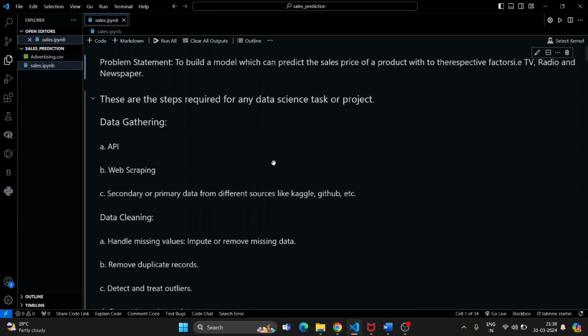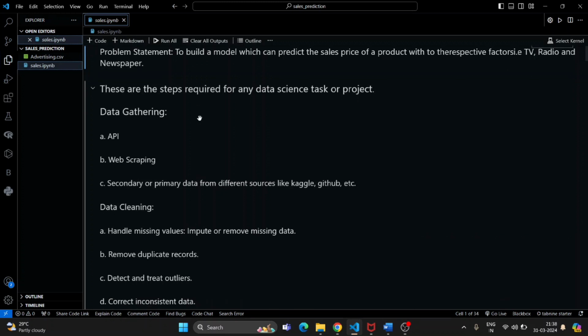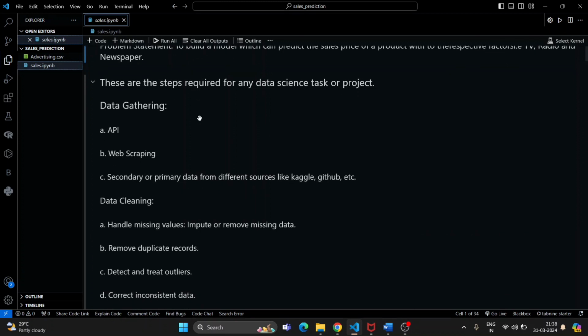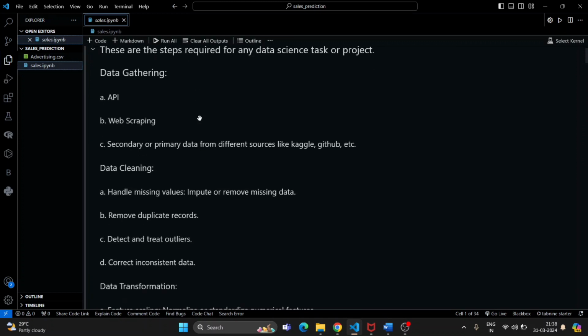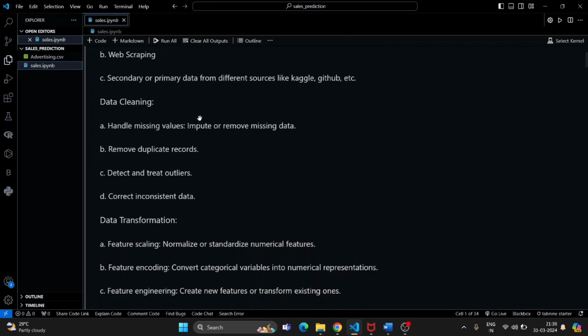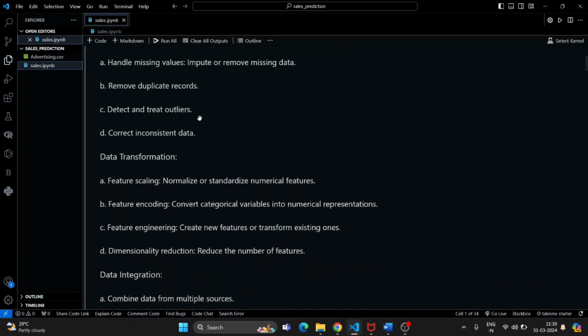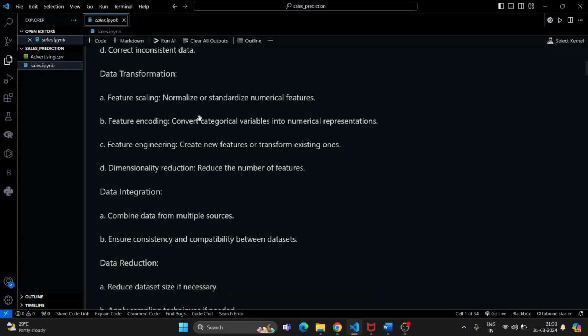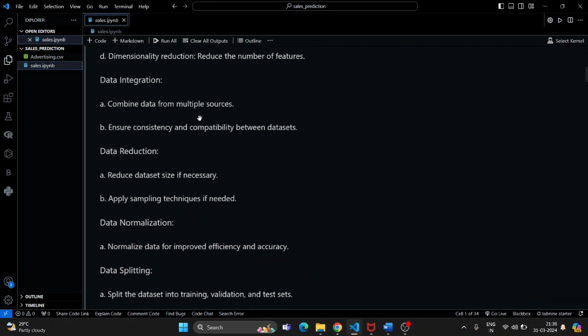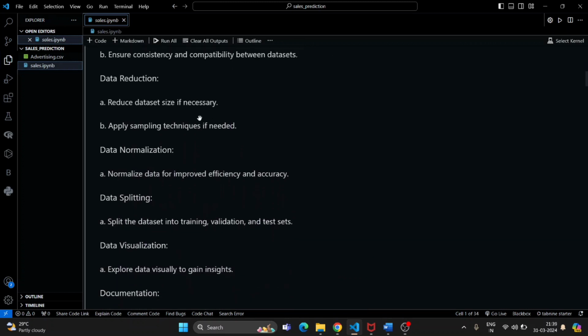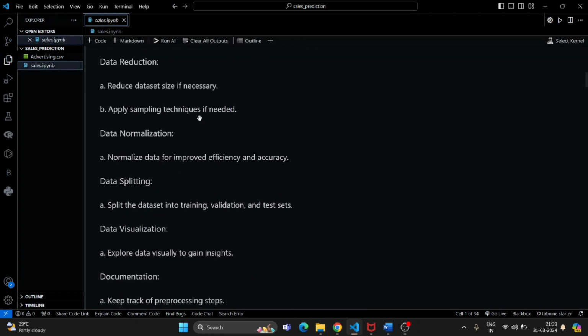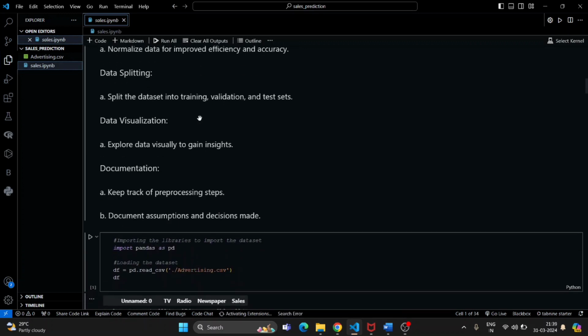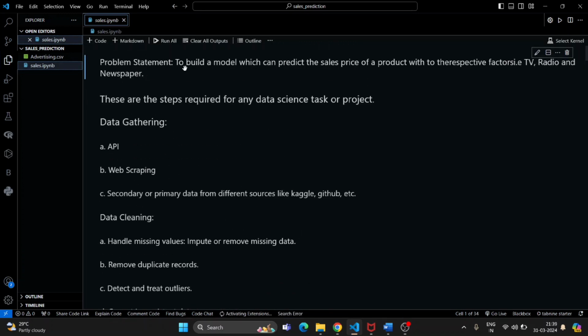These are the steps required for any data science task or project. I mention them every time I start a data science project. First is data gathering. Then data cleaning, for handling missing values, duplicate records, outliers, and all. Data transformation, that is feature scaling, feature encoding, and feature engineering. Data integration, that is combining data from multiple sources. Data reduction and data normalization. Data splitting, that is training and testing data for model fitting. Data visualization and documentation. I first run this markdown cell.